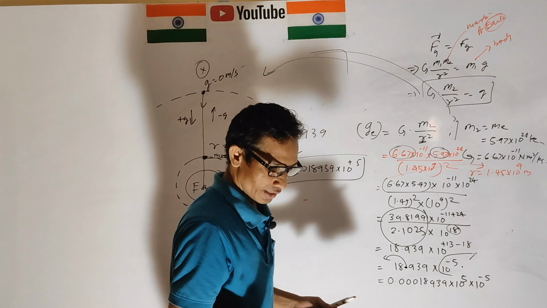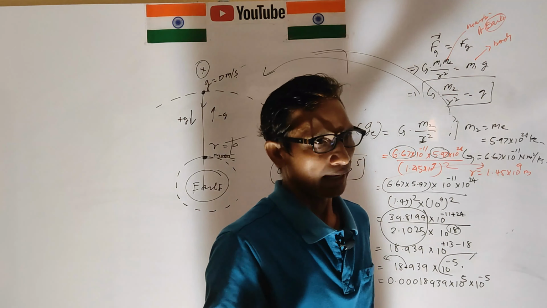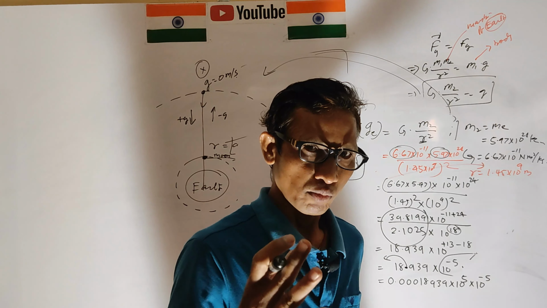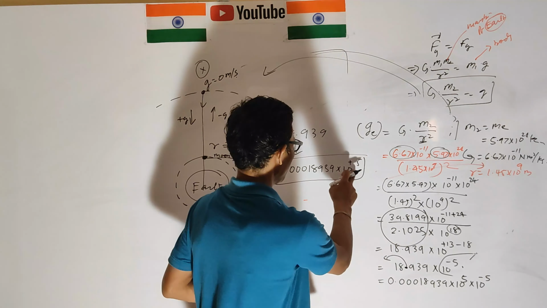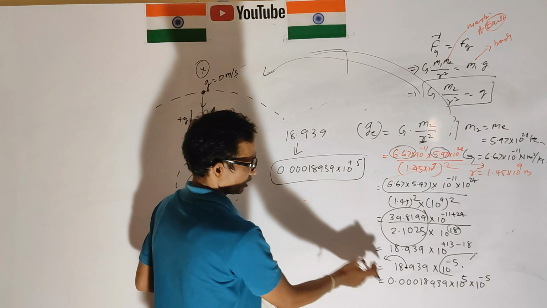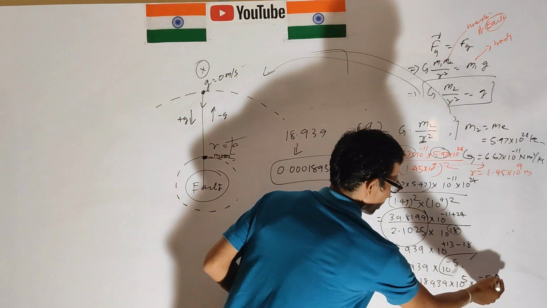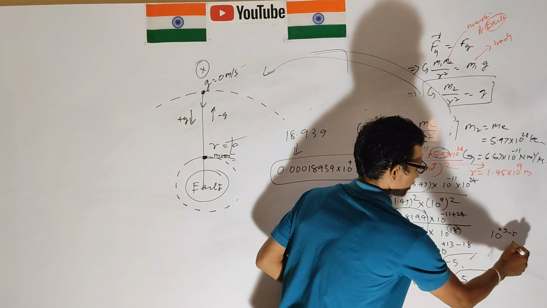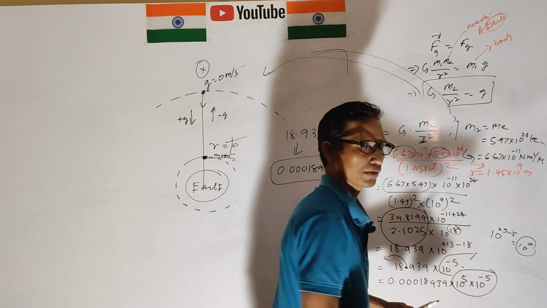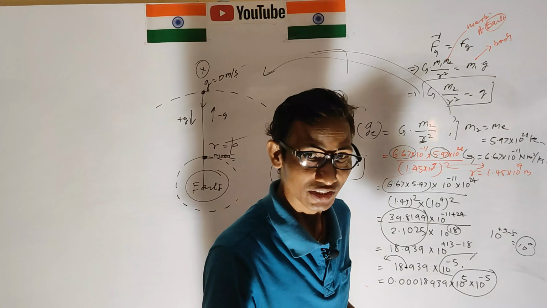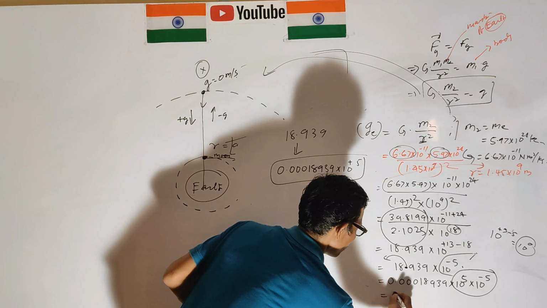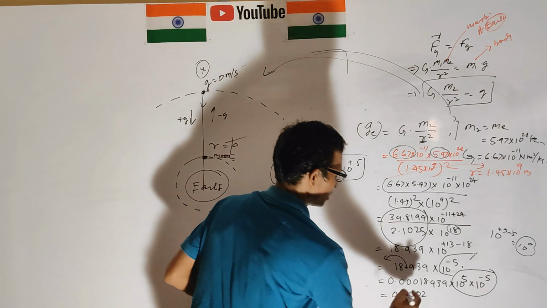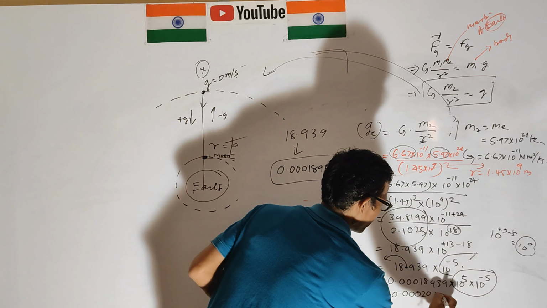We know that we are studying physics, so all huge numbers are converted into exponential terms. So here is the exponential term. Now we put this: 10 to the power plus 5 minus 5 is 10 to the power 0, and 10 to the power 0 is 1. So this is 0.000, approximately 0 meter per second squared.